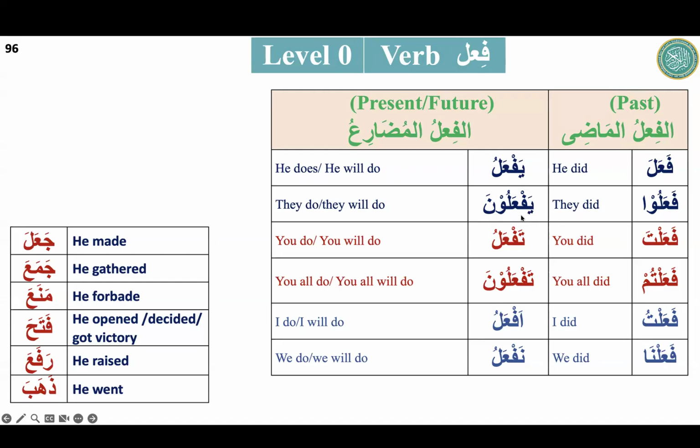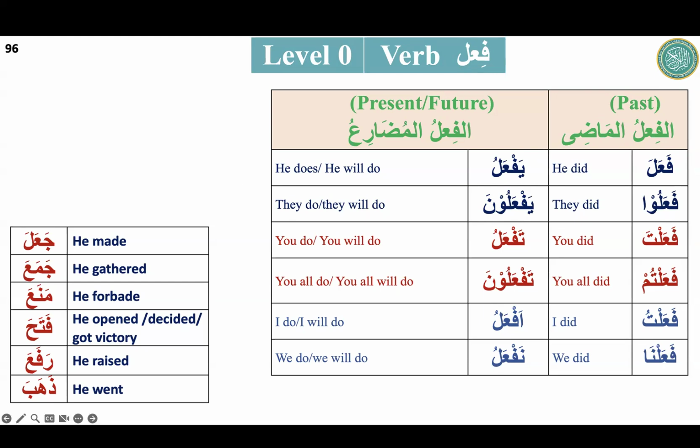What will be the meaning in English? يجعل, he makes or he will make. Keep going. يجعلون, they make or they will make. Keep going. تجعل, you make or you will make. تجعلون, you all make or you all will make. أجعل, I make or I will make. Naj'alu, we make or we will make.